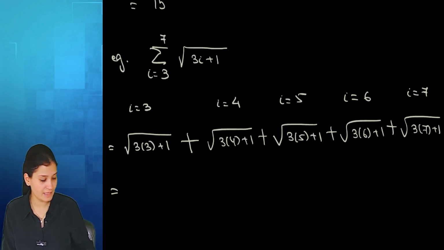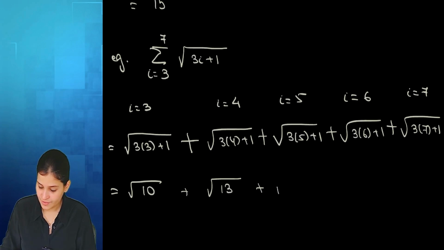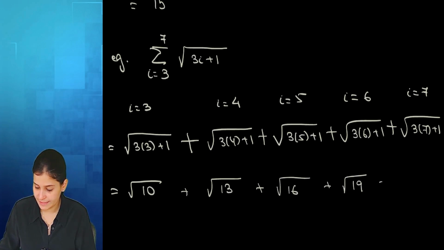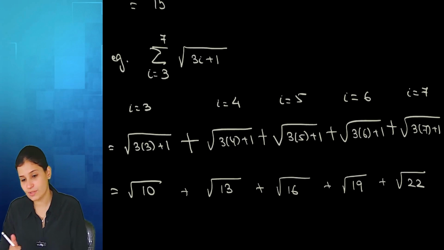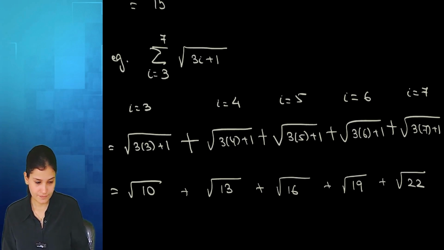What's the final answer? This will be under root: 3 3s are 9 plus 1 is 10, 3 4s are 12 plus 1 is 13, 15 plus 1 is 16, 18 plus 1 is 19, 21 plus 1 is 22. That's it. This is what will be written in your option. Agreed? Yes, ma'am. Any doubts?